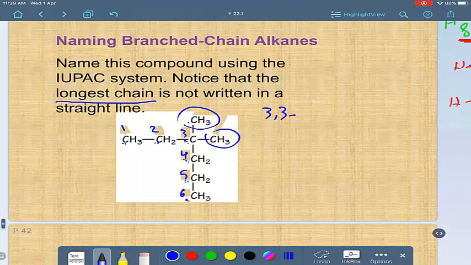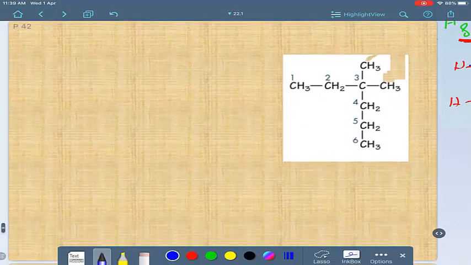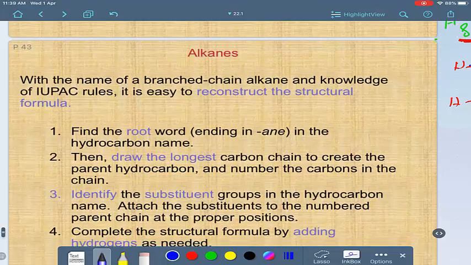Then hyphen, and di is the prefix that must be here, dimethyl. Then the parent alkane, which is 6, means hexane, without any space, hexane. So 3,3-dimethylhexane is the name of this compound. Look, as we did, and this is the name.